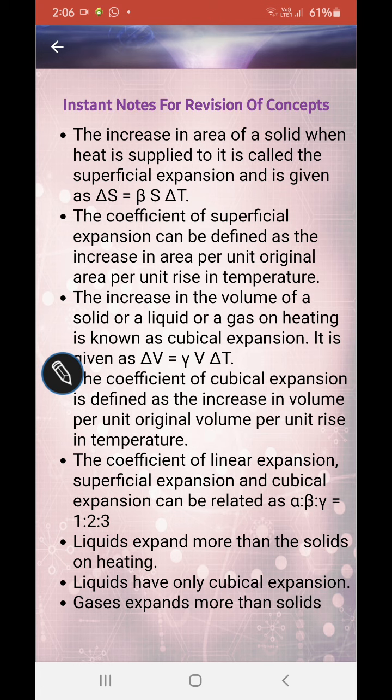Just concentrate. The increase in the area of the solid when heat is supplied to it is called the superficial expansion, and is given as beta times the superficial expansion number times delta T. Okay, so what is the coefficient? Beta. Okay.